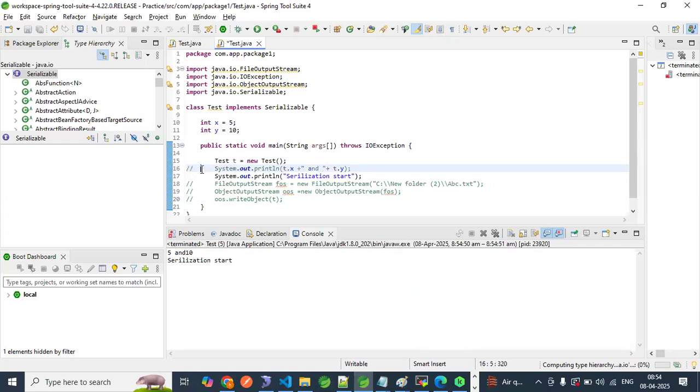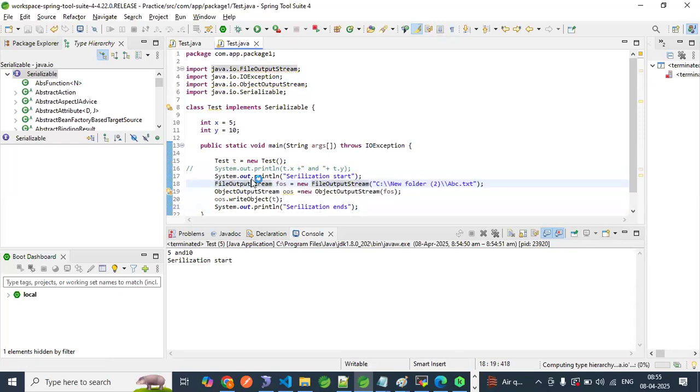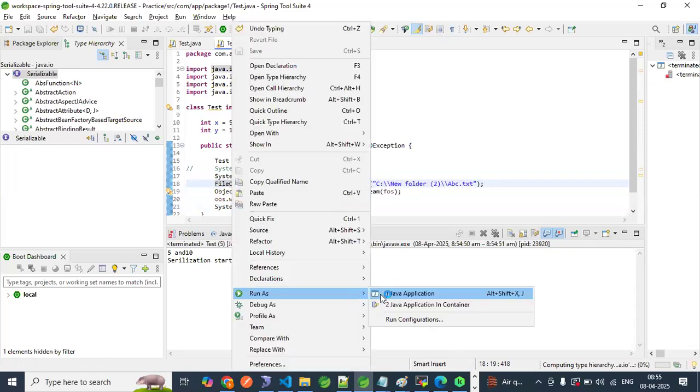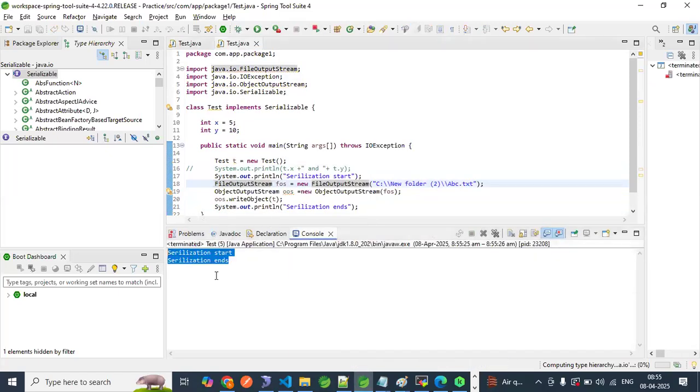Now, serialization start. Let me copy this. Serialization ends. Paste here. And comment this. Now try to observe. Let me run this program. Serialization start, serialization ends.